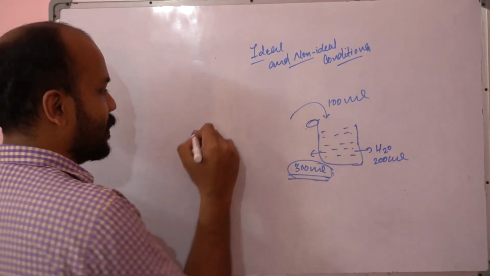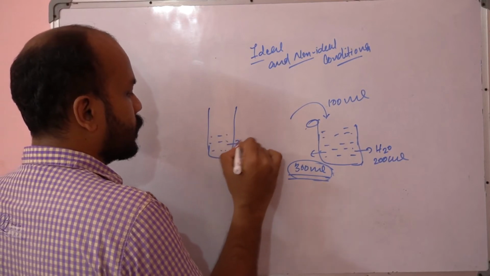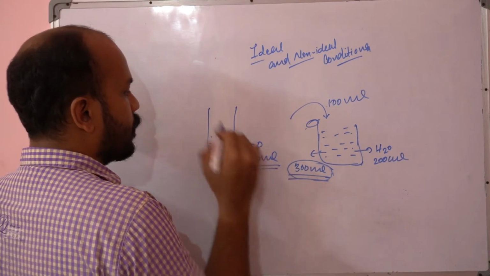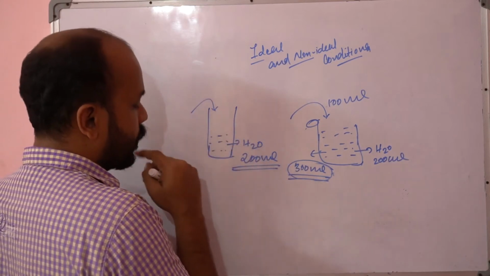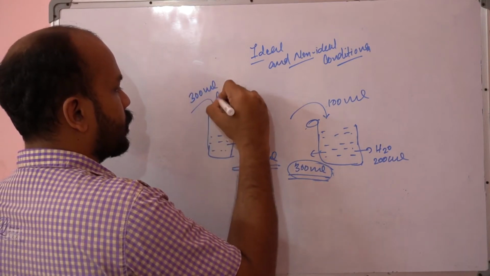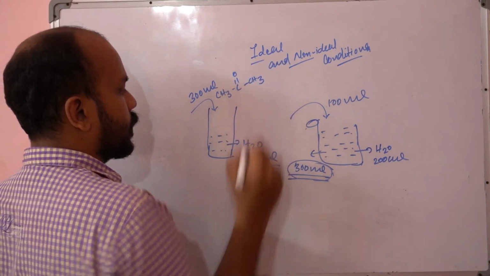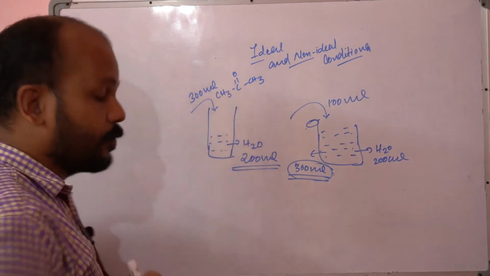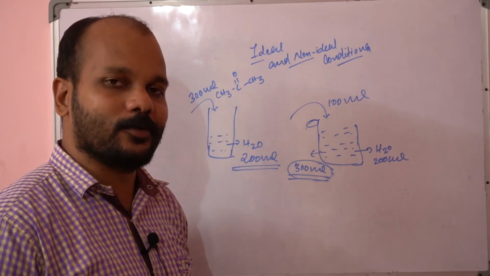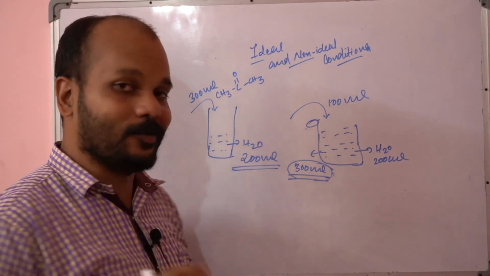But let's see. Let's repeat with 200 ml of some amount of water, and I am pouring in 300 ml of acetone, CH3-C(=O)-CH3. My question is, how much will be the total? Here 200 ml of water is there, and 300 ml of acetone I poured in. We will have the tendency to say that 300 plus 200, it is going to be 500 ml.